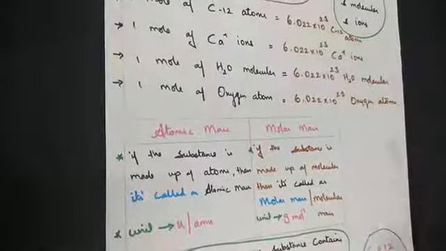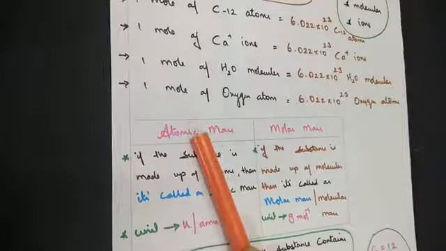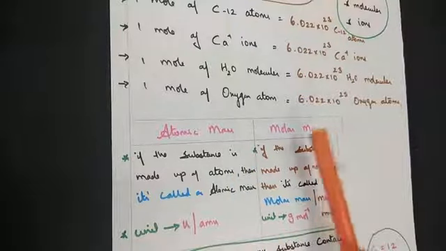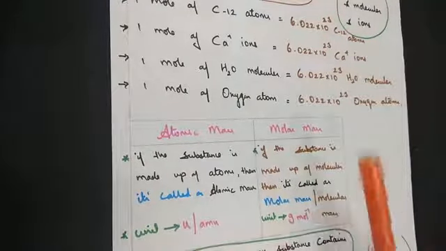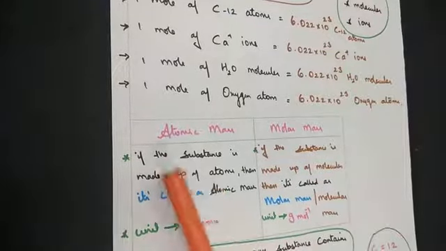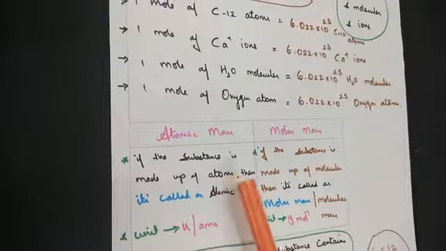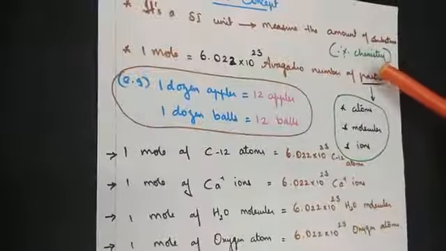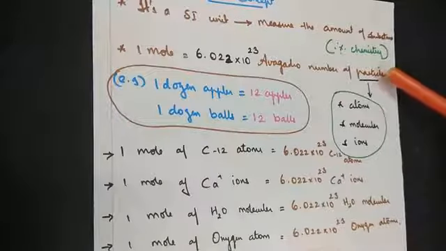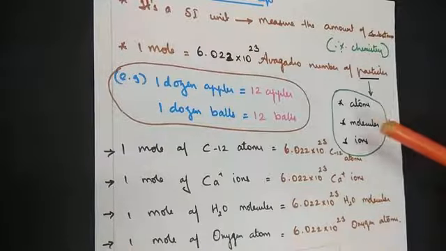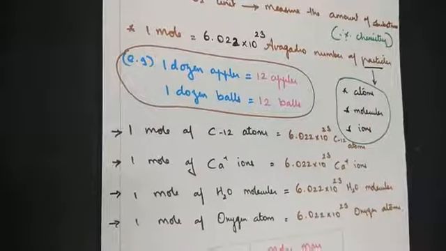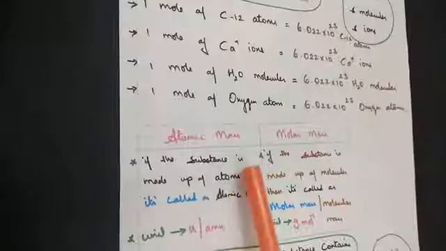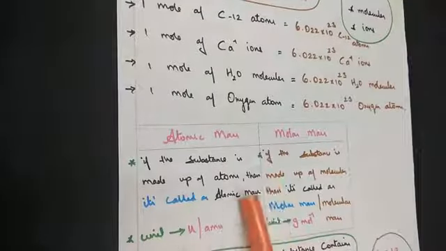Moving back, you have already learnt in previous classes about atomic mass and molar mass. Molar mass can also be called molecular mass. What's the point of difference between atomic mass and molar or molecular mass? Very easy concept. That's the reason I stressed the point: the compound is made up of particles. It may be made of atoms, or molecules, or ions. All this you will see as we go chapter by chapter in chemistry. If the substance is made up of atoms, then it's called atomic mass.